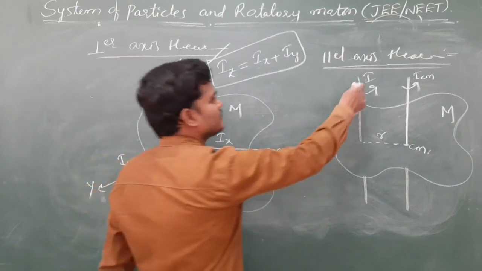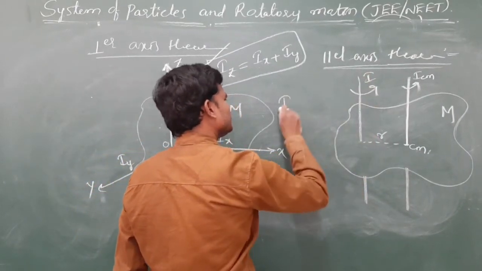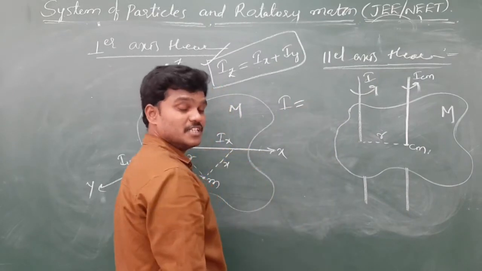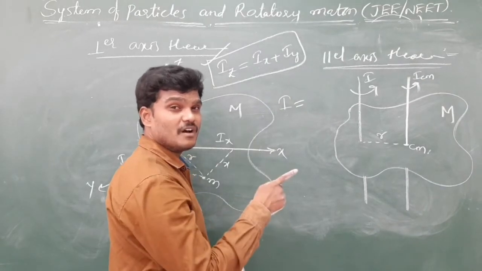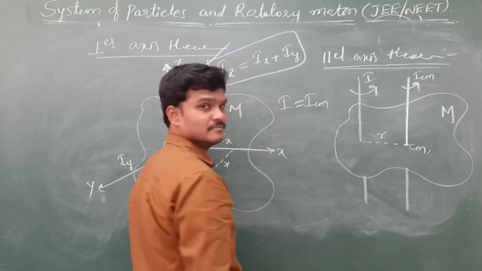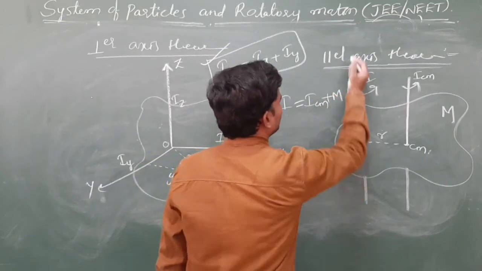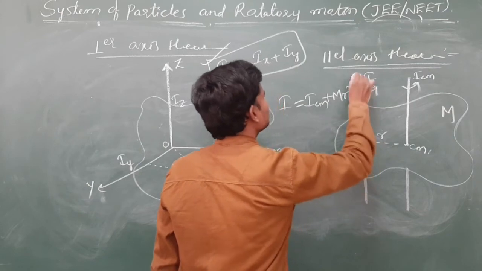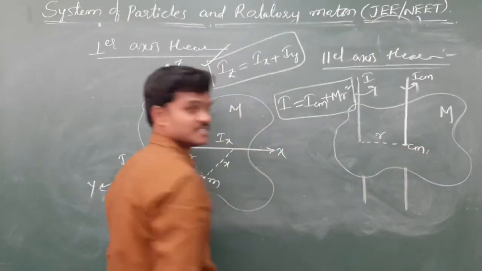The moment of inertia of a plane lamina about any axis is equal to the sum of the moment of inertia of the plane lamina about an axis passing through the center of mass, plus the product of the mass of the lamina and the square of the distance between the two parallel axes.